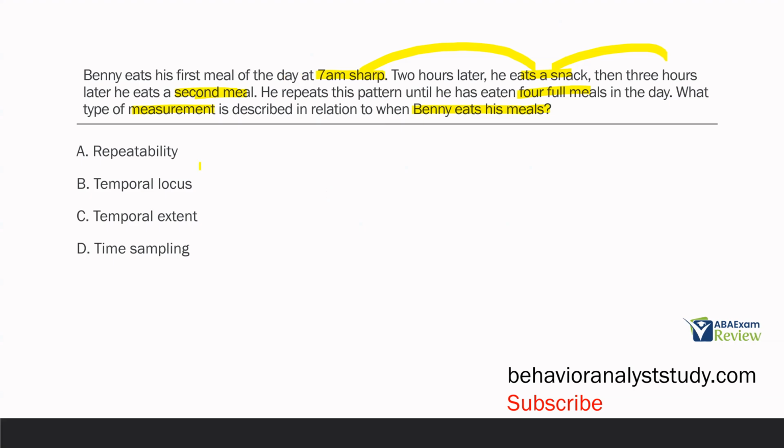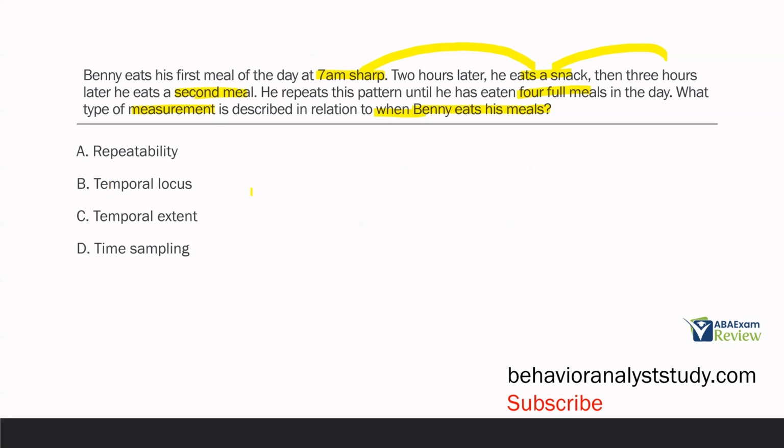A, repeatability. Repeatability has to do with the count. So frequency, how many? We're talking about when Benny eats his meals. So when does Benny eat his meals? He eats them at 7 a.m. sharp. He then waits a few hours and eats the next meal. So we're not counting his meals. We want to know when he eats his meals. So what we're measuring here is really interresponse time, time in between his responses or his meals.